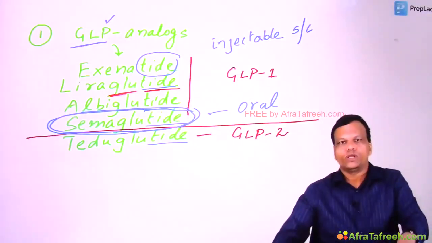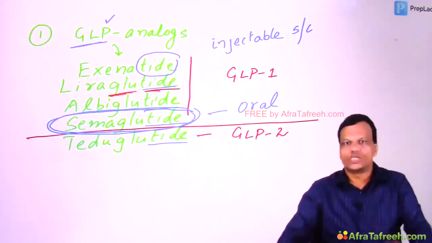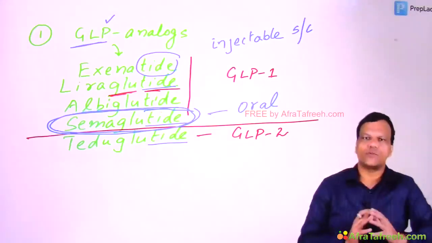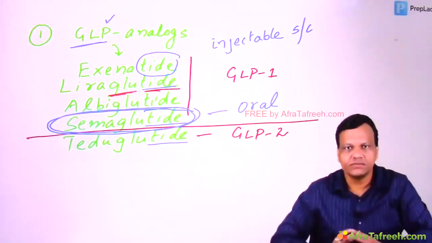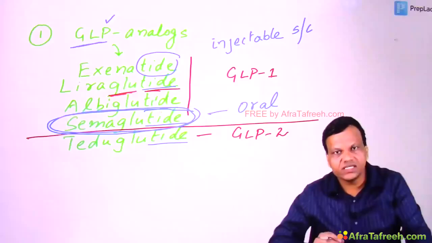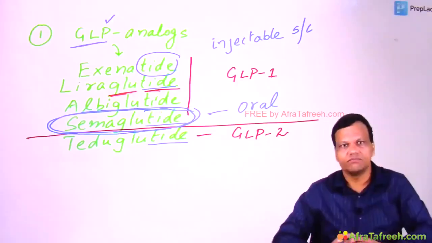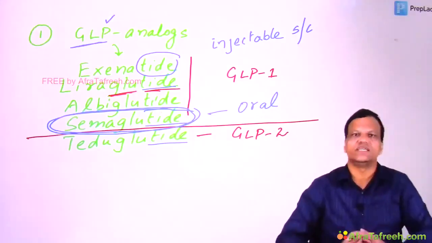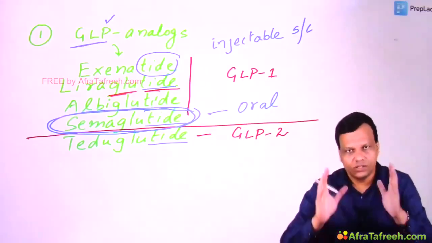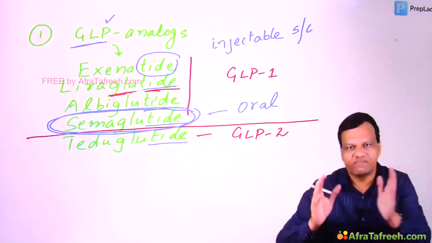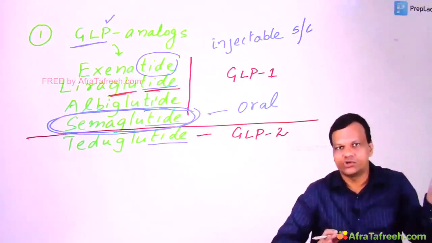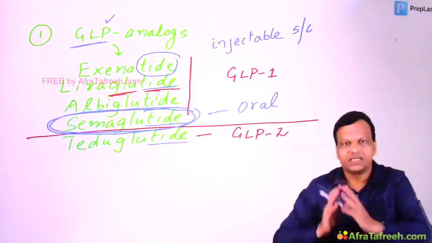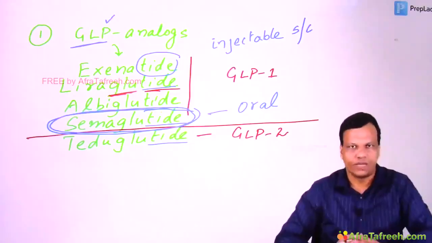Number two, because they are releasing insulin, they should cause hypoglycemia, but they have a very low chance of causing hypoglycemia. The reason being, they release insulin only on taking meals. Mainly they work when a meal is taken. So the risk of hypoglycemia is negligible with these drugs, although they can cause it, so you need to choose the options very carefully. They have a lesser chance as compared to any other tide. Any antidiabetic drug ending with tide can cause hypoglycemia, but these have a very low chance.